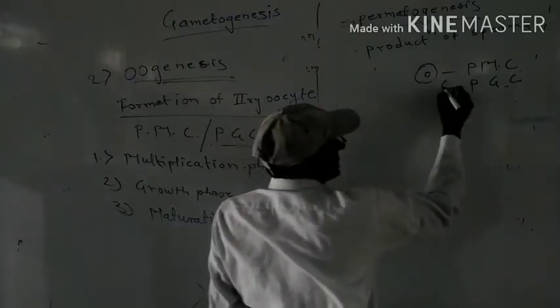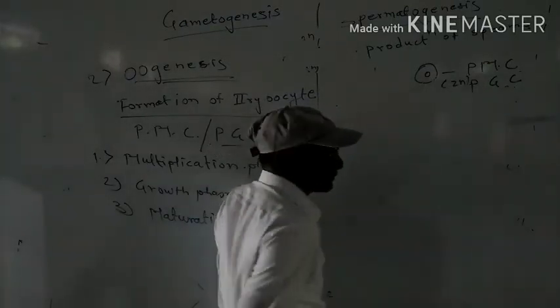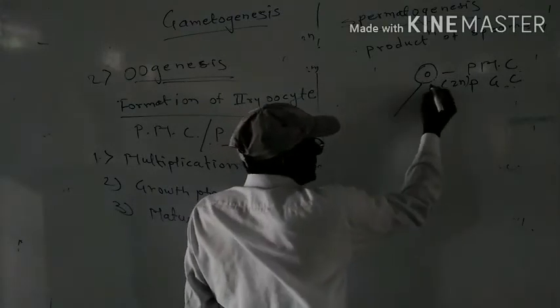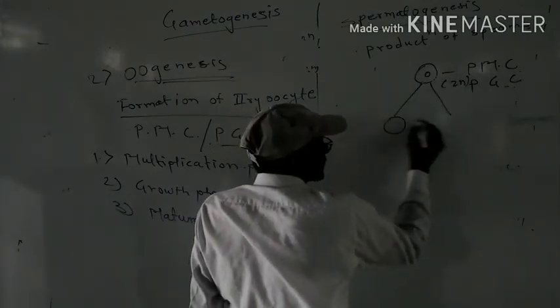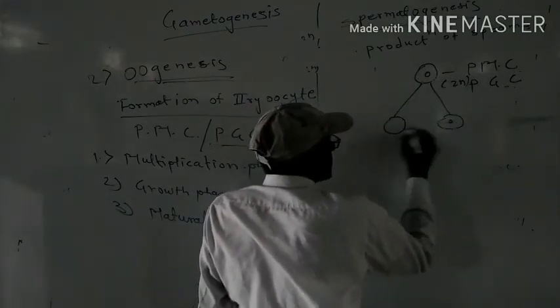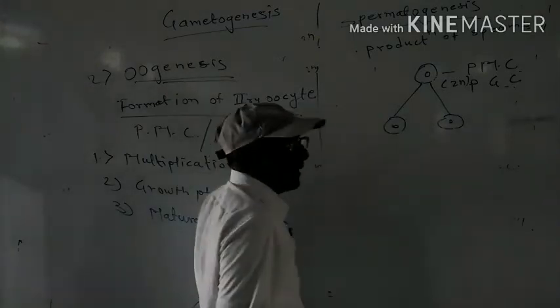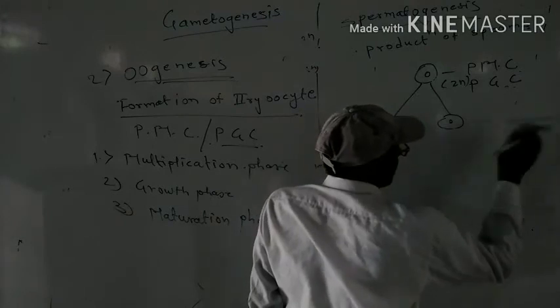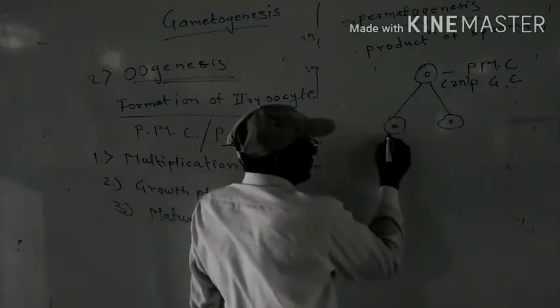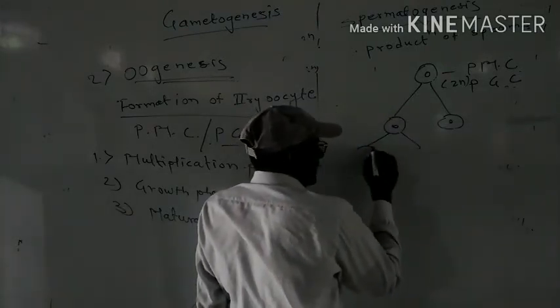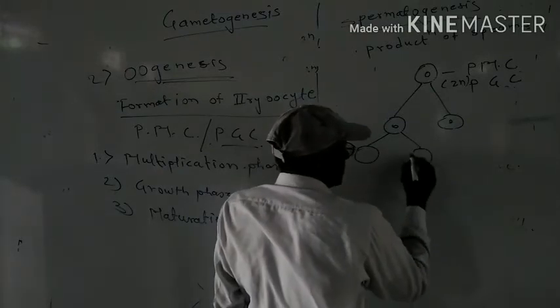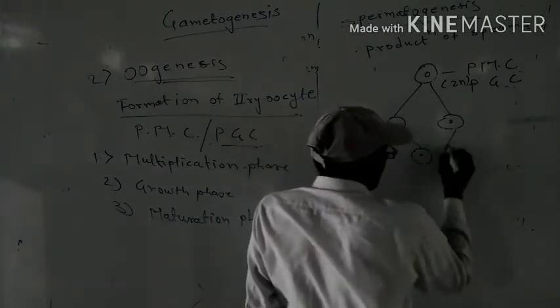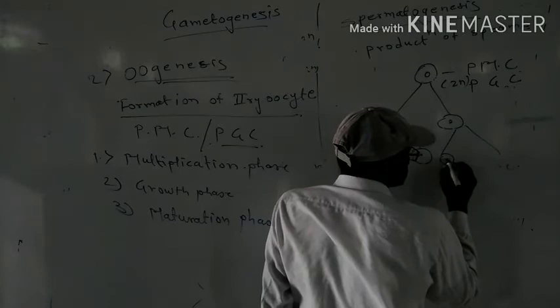This is diploid. Mitotic division takes place, and first of all, two oogonia are formed. Then from these two oogonia, again there is repeated division, and four oogonia are formed.